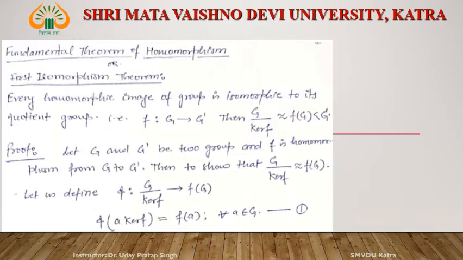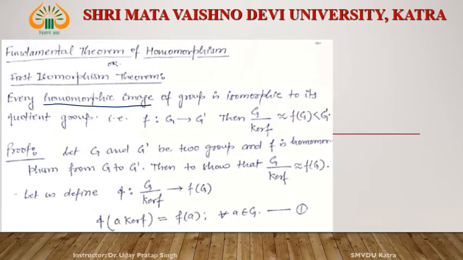The fundamental theorem of homomorphism states that every homomorphic image of a group is isomorphic to its quotient group, right?